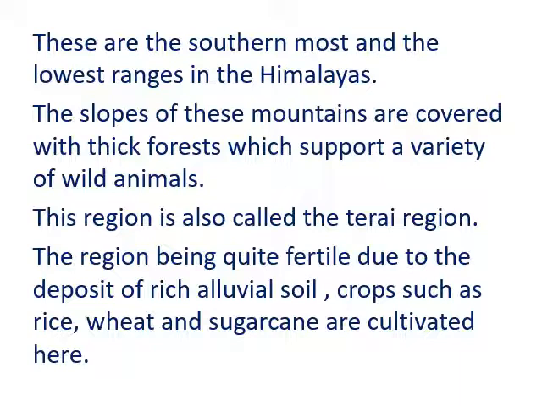This region is also called the Terai region, and a number of crops grow here because the rich alluvial soil gets washed away from the mountains and gets settled in the plains. Hence, rice, wheat and sugarcane are cultivated here.